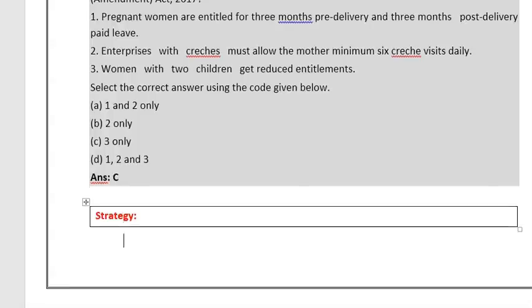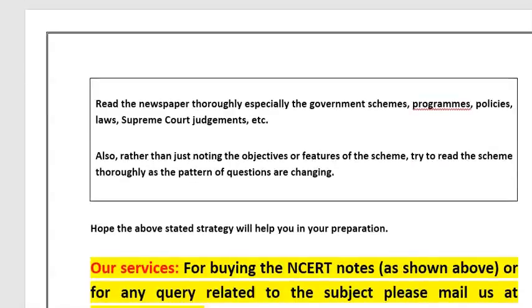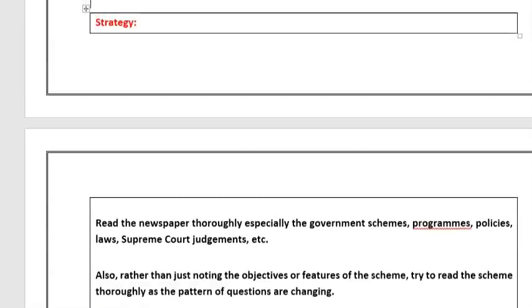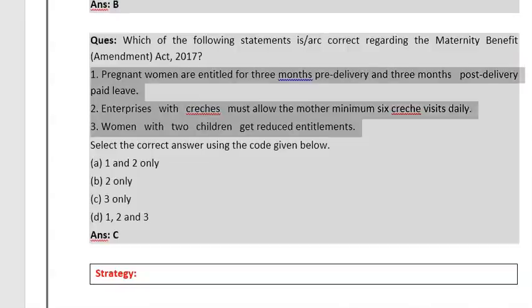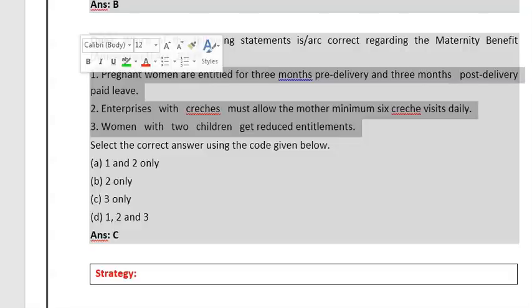So now moving to the strategy for reading this. Read the newspaper thoroughly, especially the government schemes, programs and policies. But while reading the programs and policies, just don't note down the objectives or the features of the scheme. Apart from that, also read the scheme and programs holistically, because you can see from the above section, as in the case of the Maternity Benefit Amendment Act, the three statements are not the simple features of the Amendment Act.